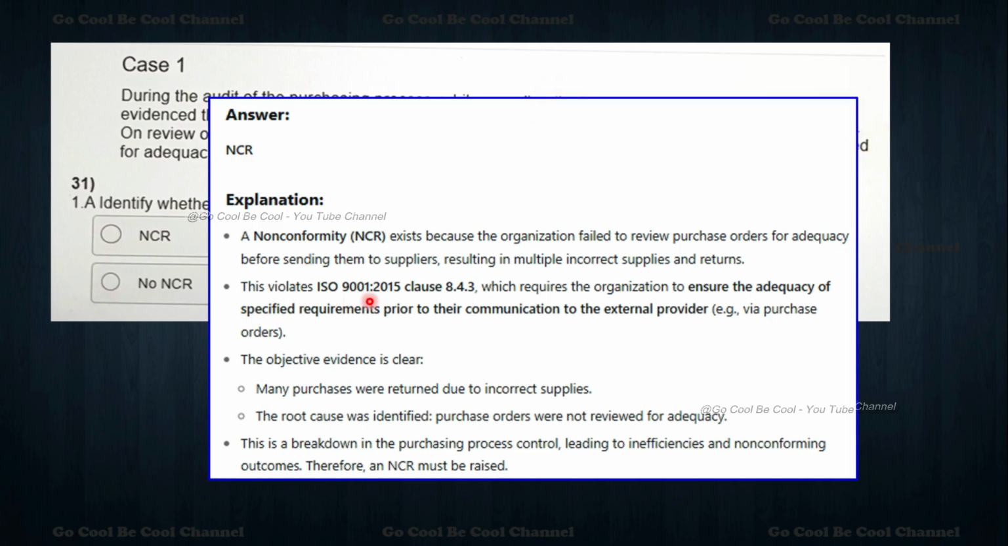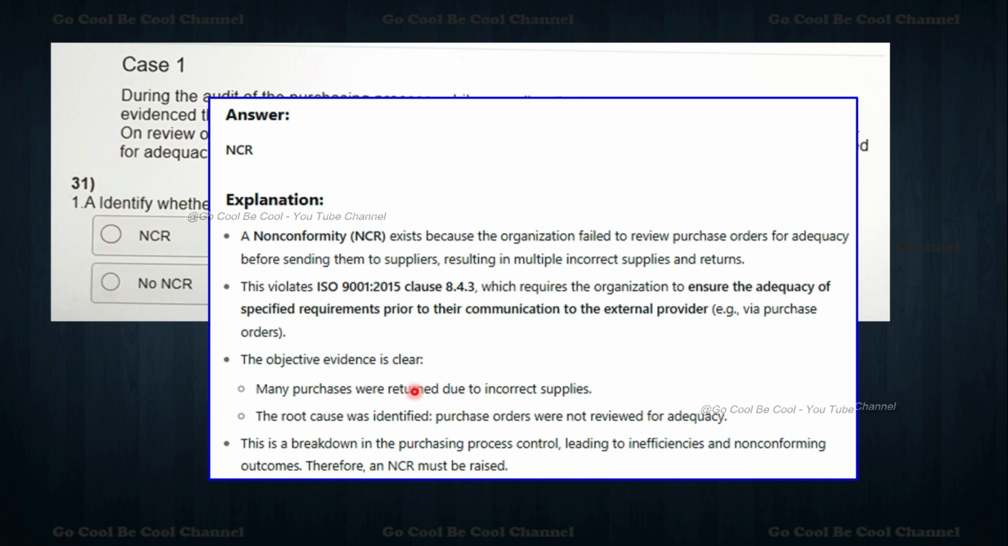So this violates 8.4.3. Please understand, my dear friends, what is meant by 8.4.3. 8.4 talks about monitoring and controlling externally provided processes, products, and services, which requires the organization to ensure the adequacy of the specified requirements prior to their communication to the external provider. For example, via a purchase order, something like that.